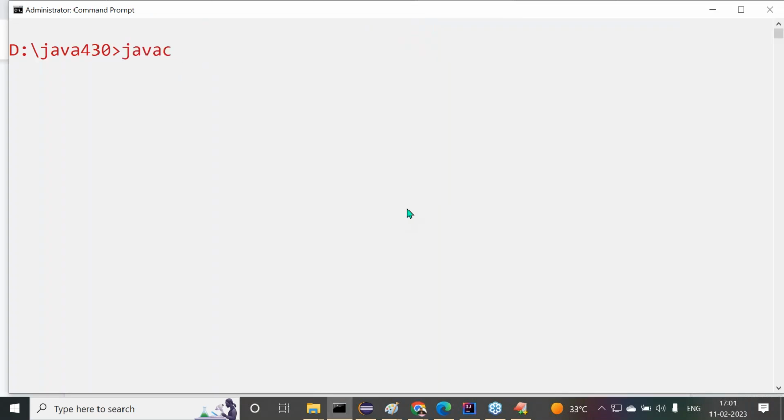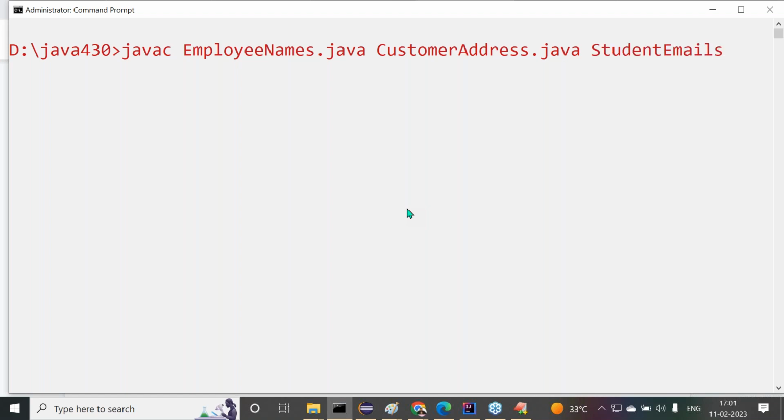javac space, and here we have to provide the files. Say for example, employee names.java space. Of course, I can go for customer address.java space. Apart from this customer address.java, now I want to go for student emails.java. Check this: how many Java files are we trying to compile? Three Java files.